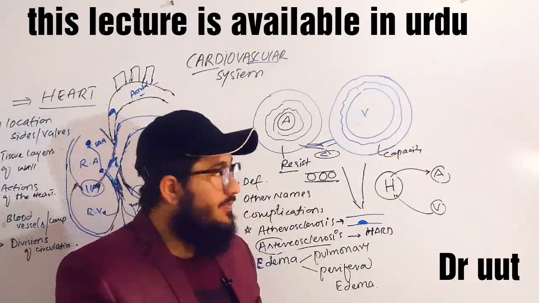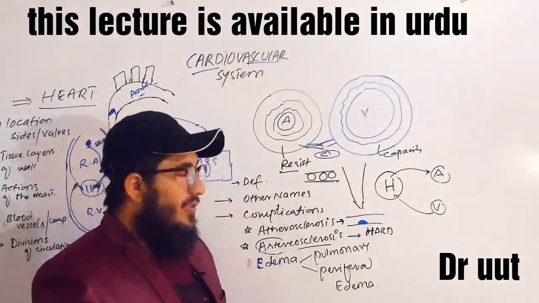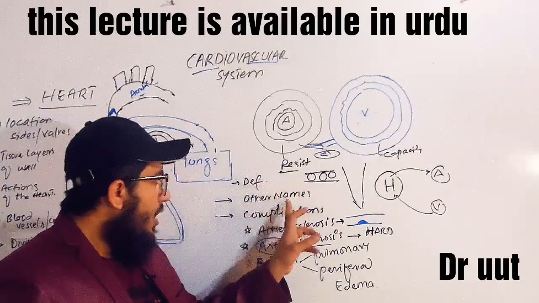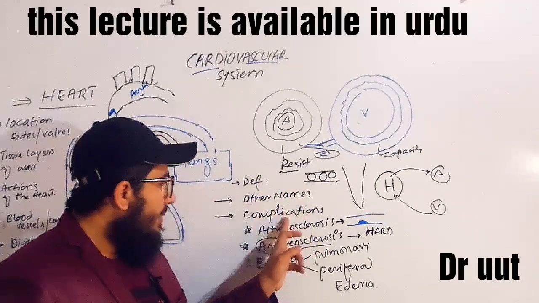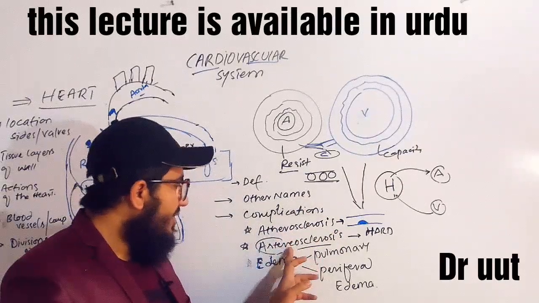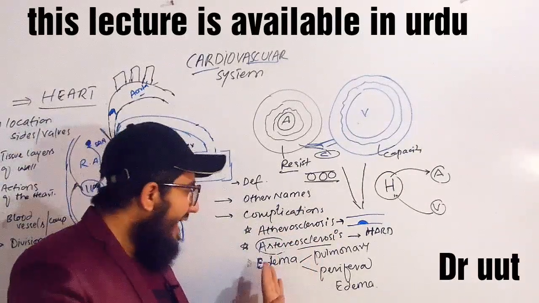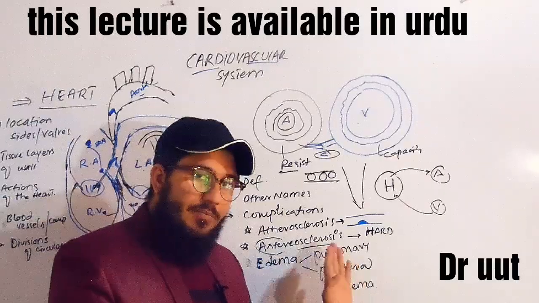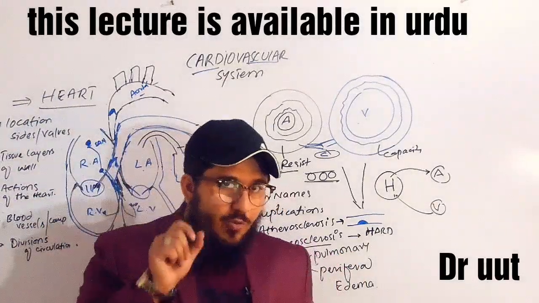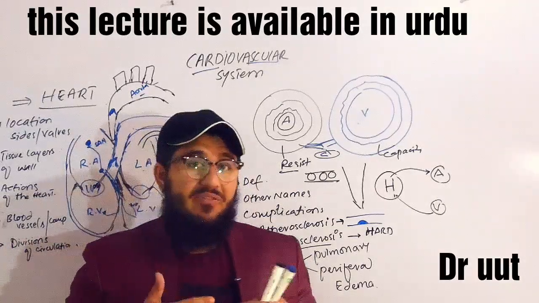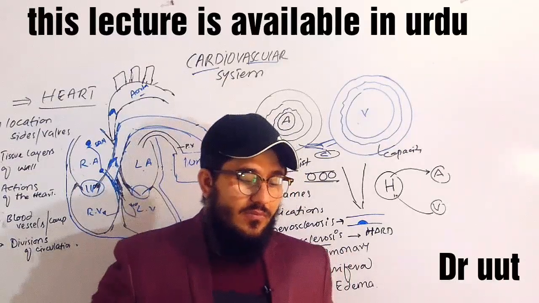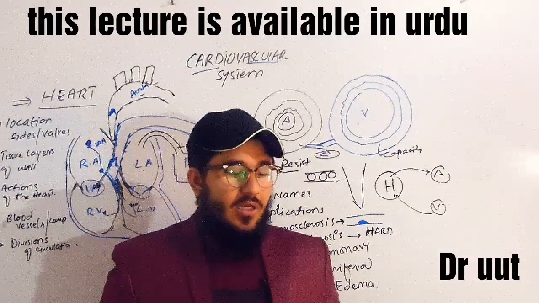Coming to the point, first, in this video, we will cover the definition of the arteries and veins, or the names given to them, complications relevant to these vessels like atherosclerosis, arteriosclerosis, edema, more specifically pulmonary edema and peripheral edema. Coming to the point, definition: how will we define the artery and vein plus capillaries?